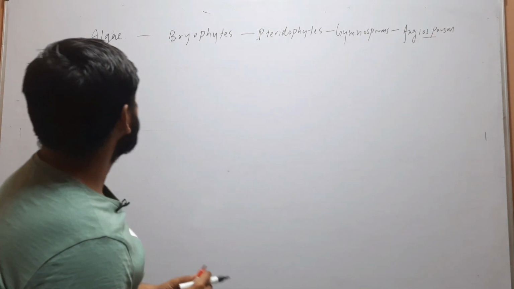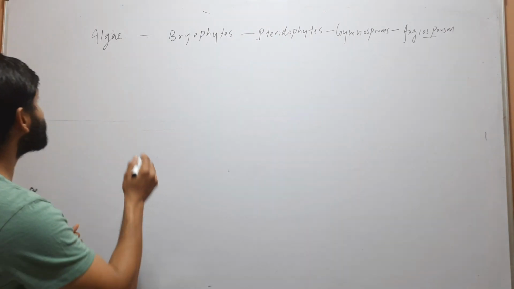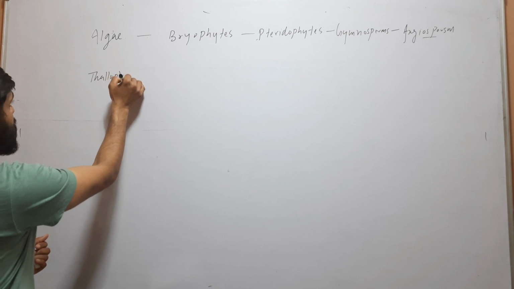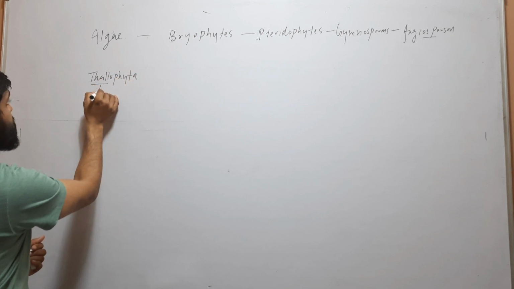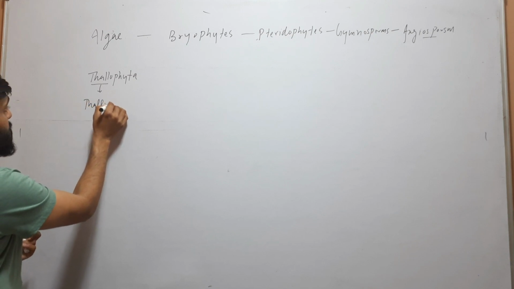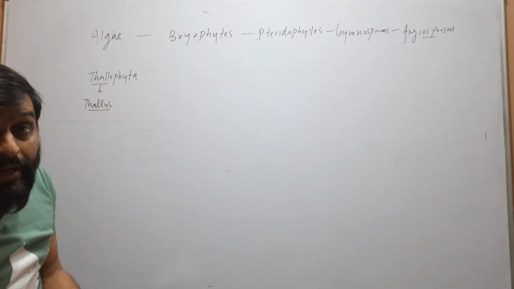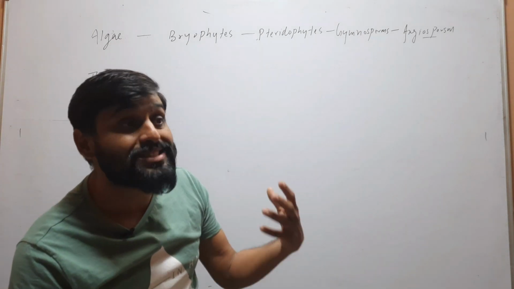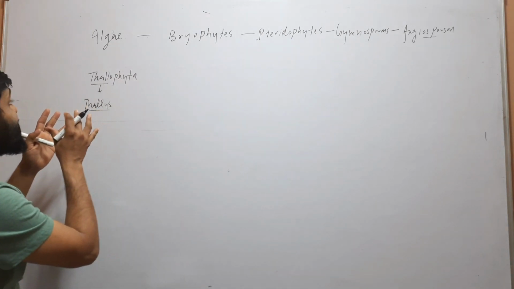So first we will discuss the term Thallophyta. Thallo means plant body is thallus-like, means plant body is not differentiated into root, shoot or stem-like structure. Plant body is simply thallus-like.